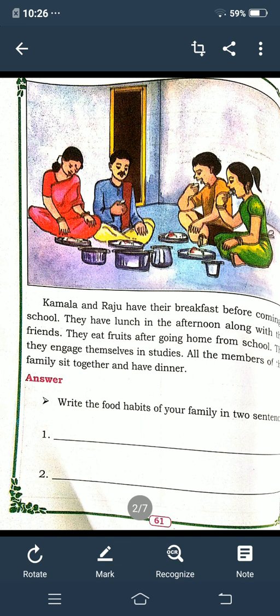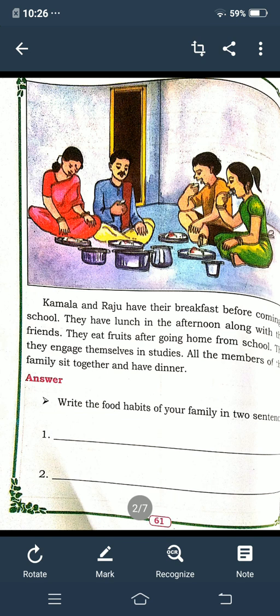Kamala and Raju have their breakfast before coming to school. They have lunch in the afternoon along with their friends. They eat fruits after going home from school. Then they engage themselves in studies. All the members of their family sit together and have dinner.